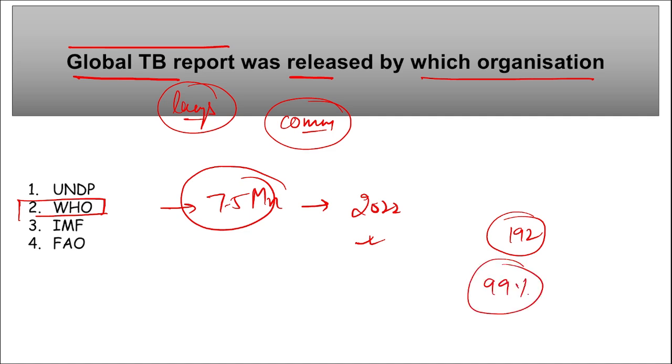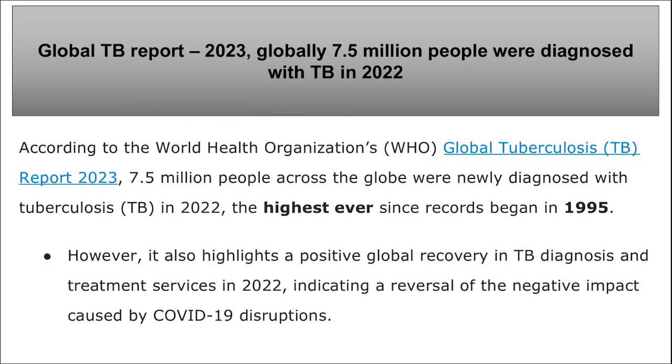Correct. And also remember, as we know, TB is a disease caused in the lungs, a communicable disease. The Global TB Report released by WHO stated that 7.5 million people were diagnosed with tuberculosis alone in 2022. Correct? Next, here you can see this Global TB Report, and 7.5 million people were diagnosed with TB alone in 2022.